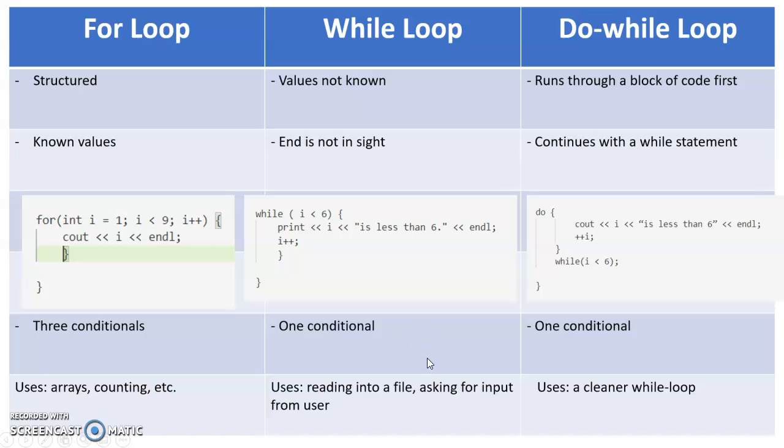In conclusion, use for loops for a structured function with a known set of values, use a while loop when you don't know the values, and use a do while loop when you want a block of code executed first.